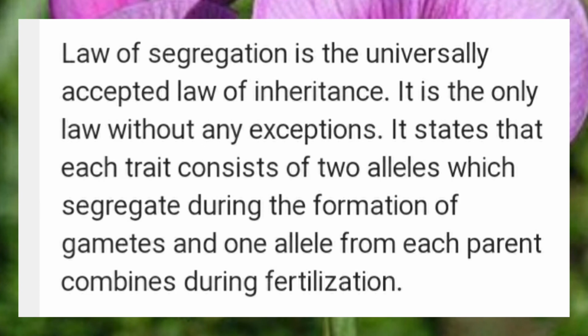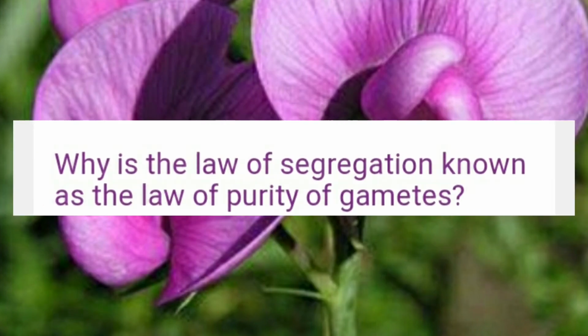Why? It is the only law without any exception. It states that each trait consists of 2 alleles which get separated during the formation of gametes, and one allele from each parent combines during fertilization. Now the next question is, why is the law of segregation known as law of purity of gametes, children?